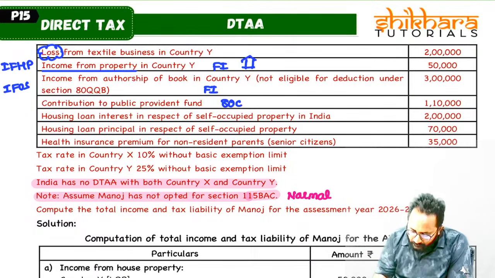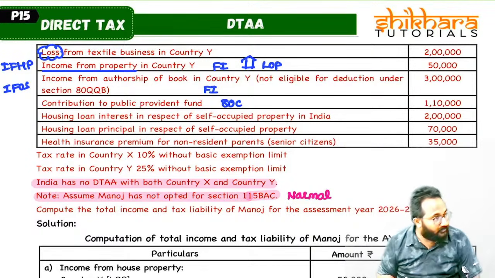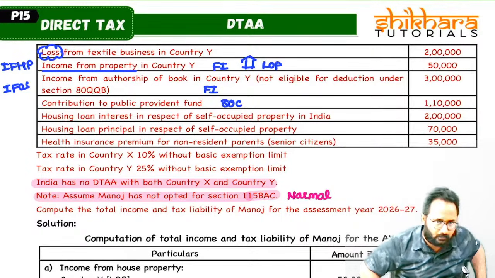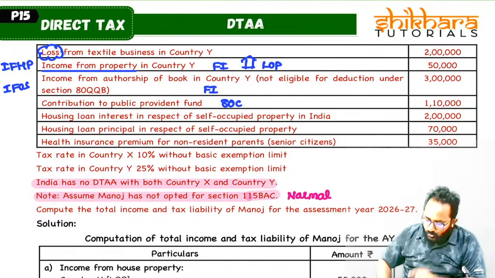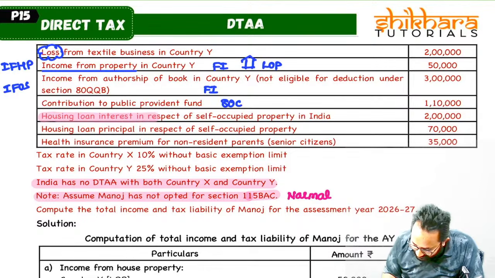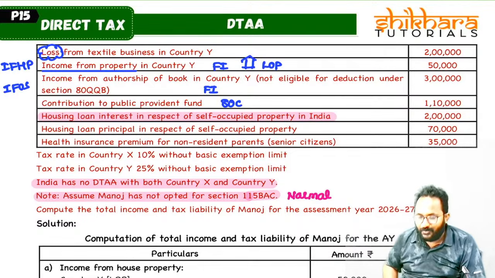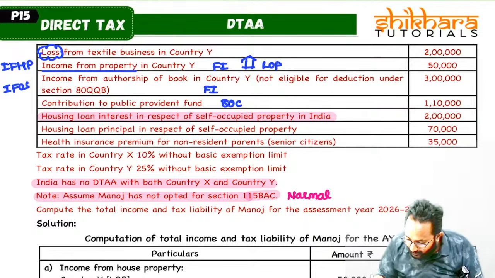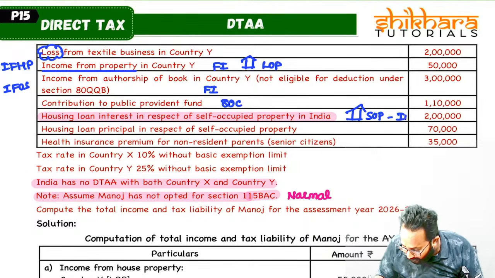Now it is which property? Let out. Why? We are receiving income, means what? Let out. Now you have to listen carefully. They are saying housing loan interest with respect to self-occupied property. Now we have to identify there is a house where? India also.